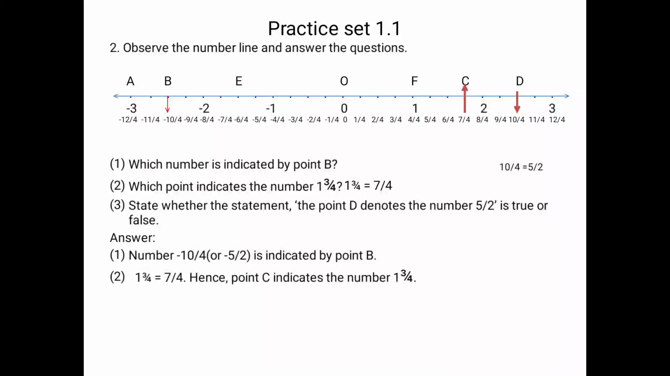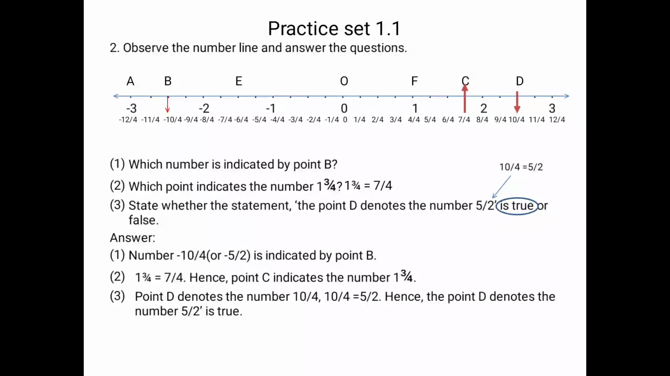Okay. Point D denotes 10 upon 4. 10 upon 4 after simplification becomes 5 by 2. It means point D denotes 5 by 2. Answer is true. Same thing we are going to write down. Point D denotes the number 10 upon 4. But after simplification 10 upon 4 becomes 5 by 2. Hence we can say that point D denotes the number 5 by 2 is a true statement.